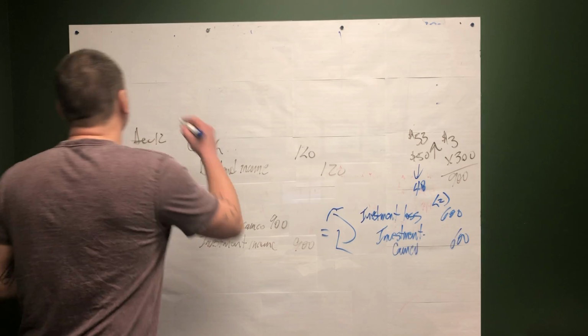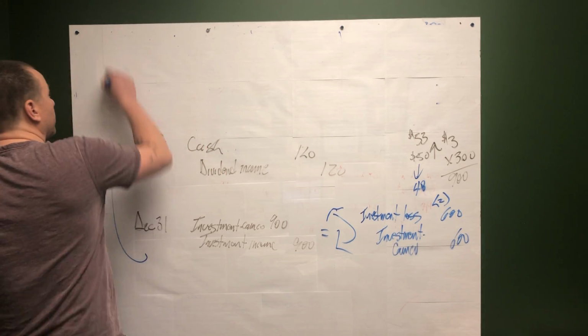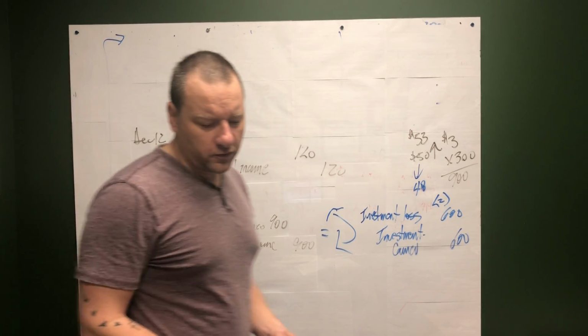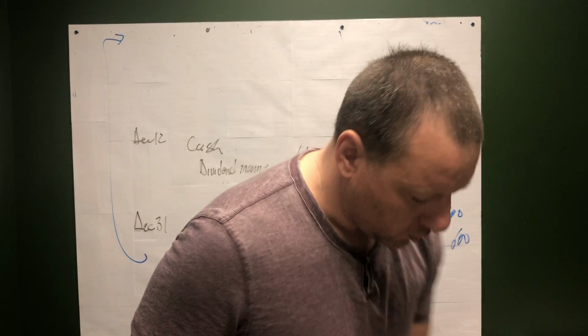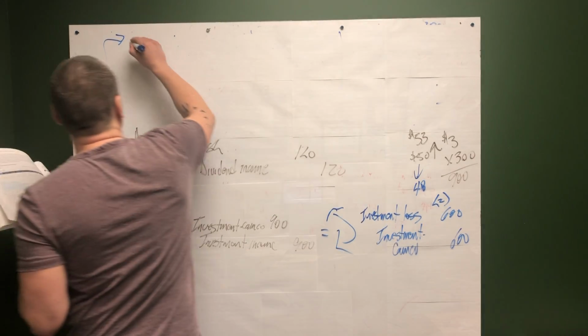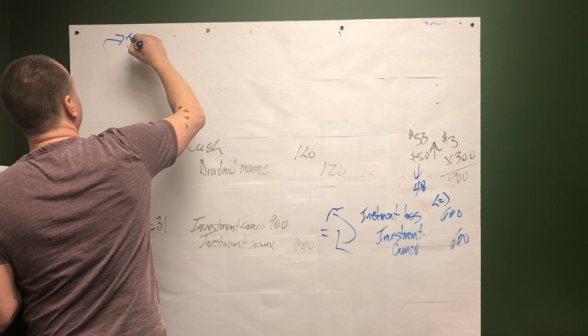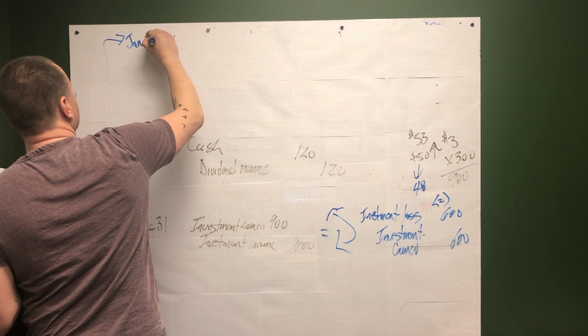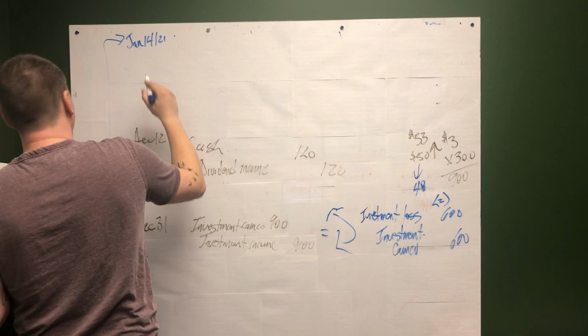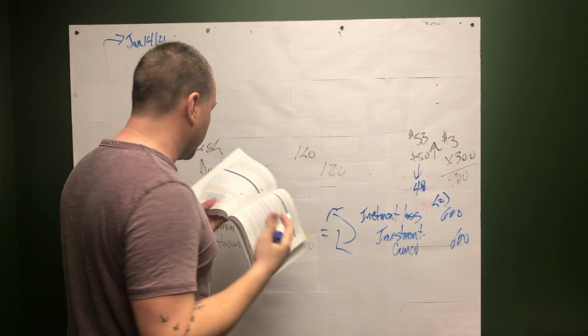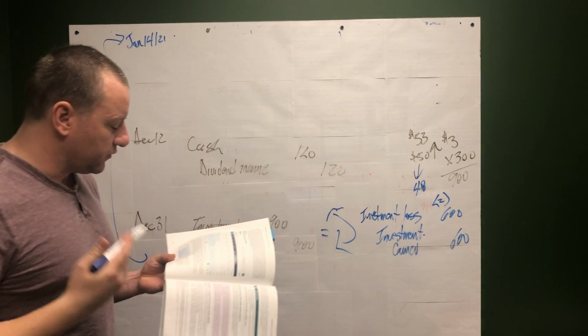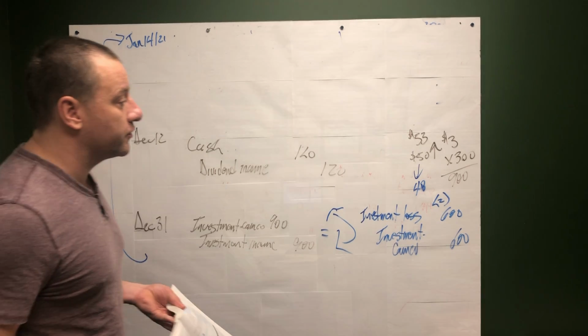So we're going down here, and that was on January 14th, 2021. We sold these shares for $52 a piece, but we only sold 200 of them.